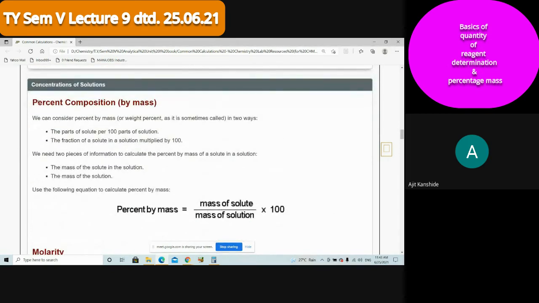Here percent composition, percent mass is one way of representation. So percent mass means what? Mass of solute divided by mass of solution into 100. You can write down this formula in your book. Percent mass is equal to mass of solute divided by mass of solution into 100. Now I discuss each term. Percent is a relative term.